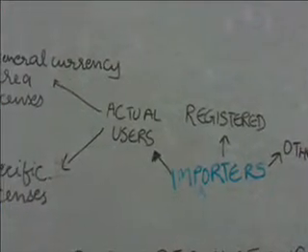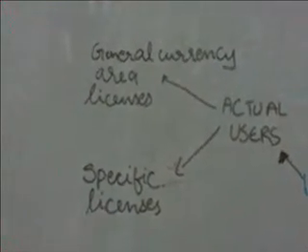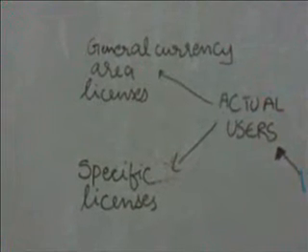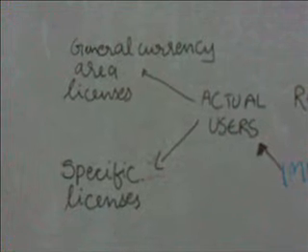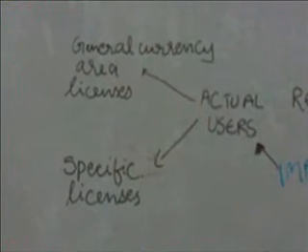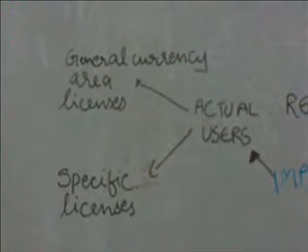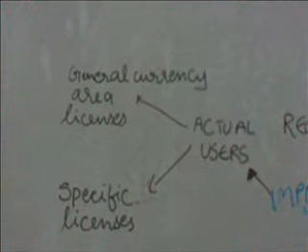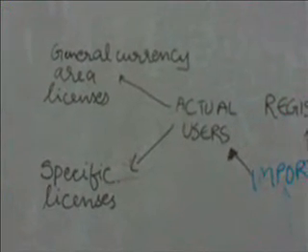Now, actual users can have two types of licenses, that is, General Currency Area License, which are valid for imports from all countries except those countries from which imports are prohibited. The second type are specific licenses, which are valid for imports from a specific country or countries. Aside from the types of licenses listed, the Open General License is perhaps the most liberalized type of license available for certain items and certain types of importers.